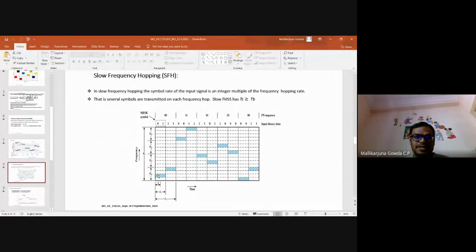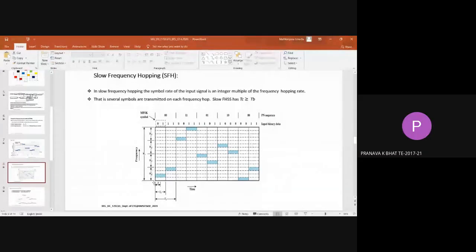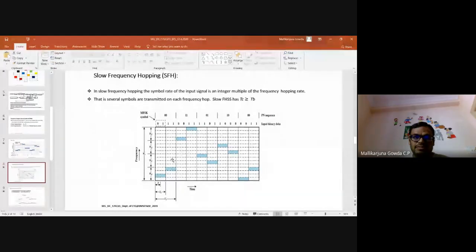Next one is 1 1, because the next symbol is 1 1, in the same FC0 only, hopping. This is FC0, and this is FC1, FC2, FC3.